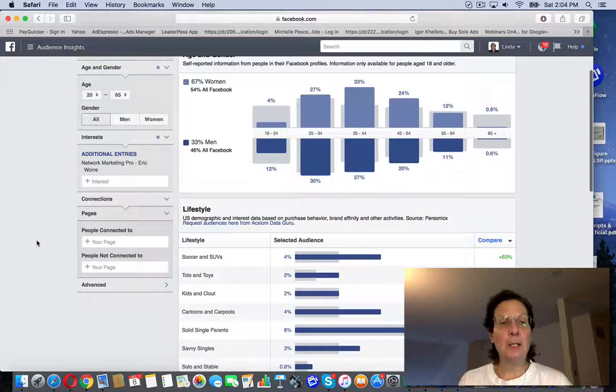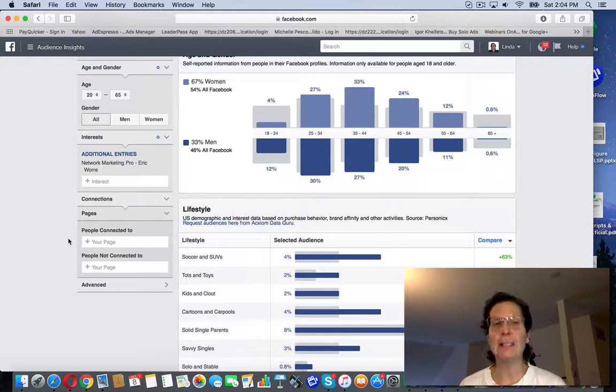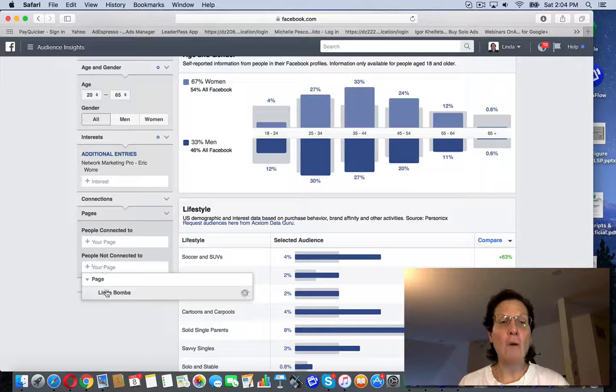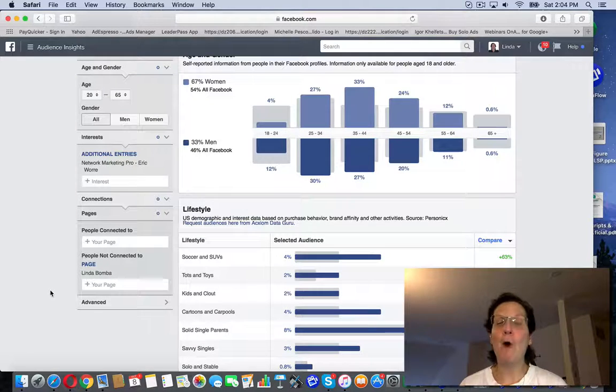And then you want to come down here to the connections, and you can see here, when you get a big enough fan page, and I'd say you have to have at least 3,000 likes, you can just target the people on your page. That's a good strategy, because they've already come to your page and liked it. But if you don't have at least 3,000 likes, connecting people just to your page, you might not get very good activity. So for right now, I don't want to target the people that have already liked my page. I don't want to pay for an ad and have them come back. So I'm going to exclude them from coming to my page.